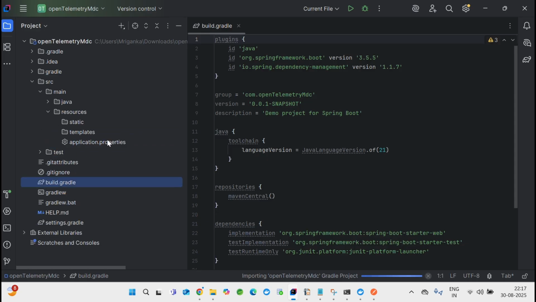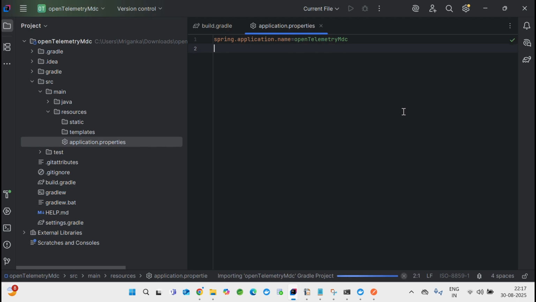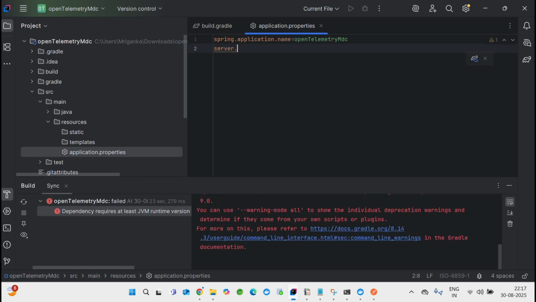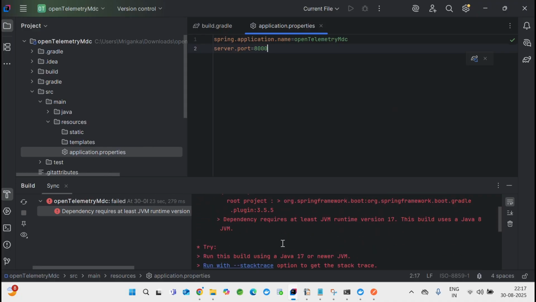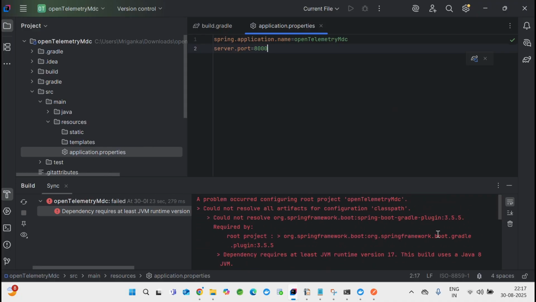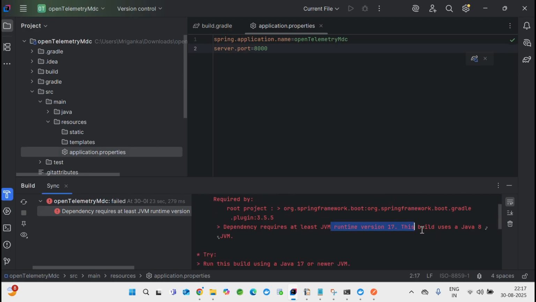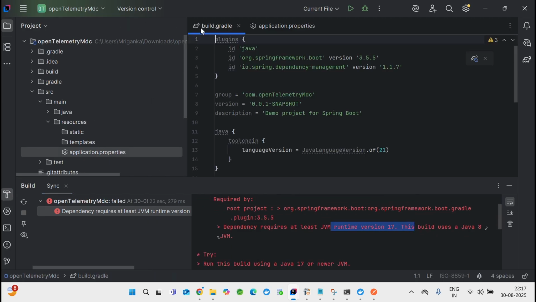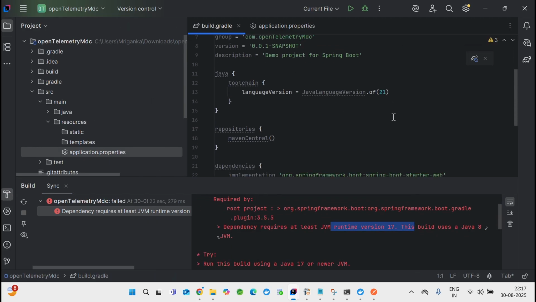First thing first, I have to change my server port. Let's write server.port equals, let's say, 8000, so that my existing applications will not conflict. Okay, it's crying for something. Oh, come on, it doesn't have Java 17.